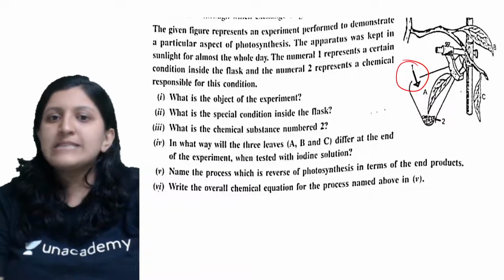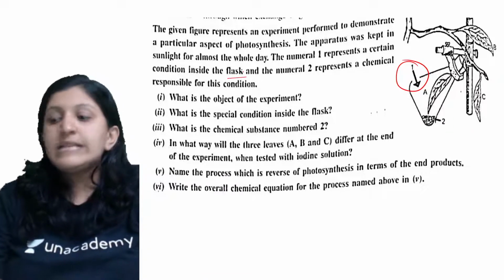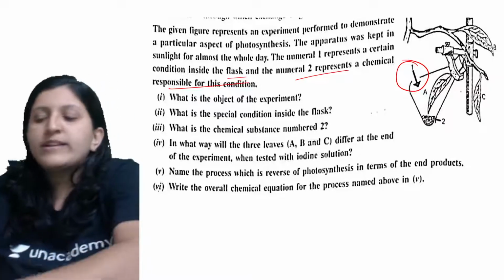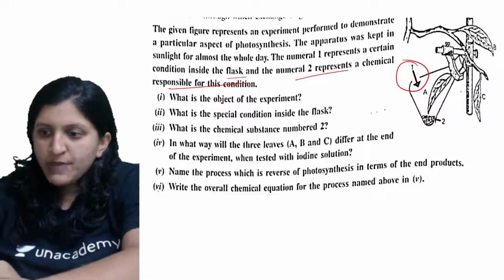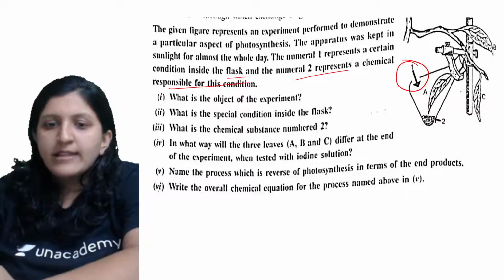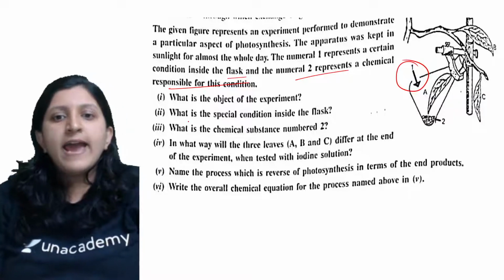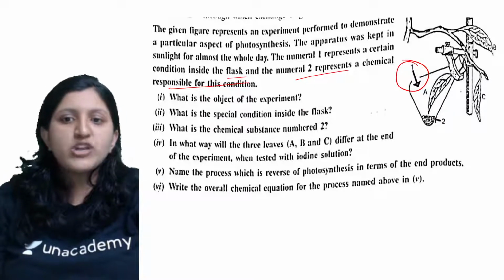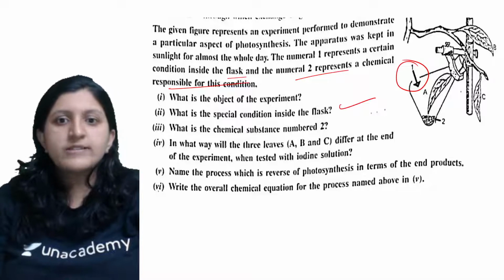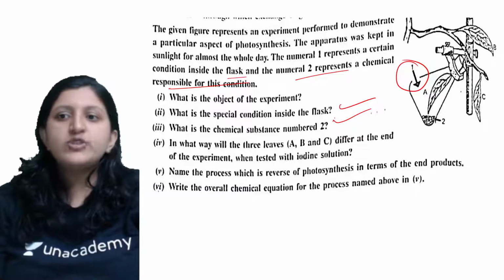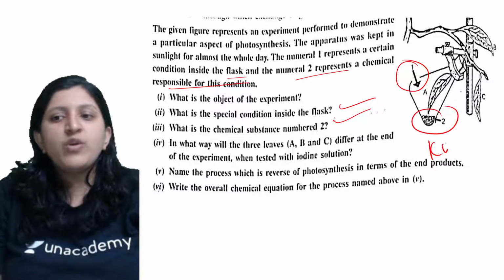Numeral 1 represents a certain condition inside the flask, and numeral 2 represents a chemical responsible for this condition. Okay, so you can just have a look at this. What is the object of the experiment, and what is the special condition inside the flask? What is the chemical substance numbered 2 over here? So this is basically KOH.